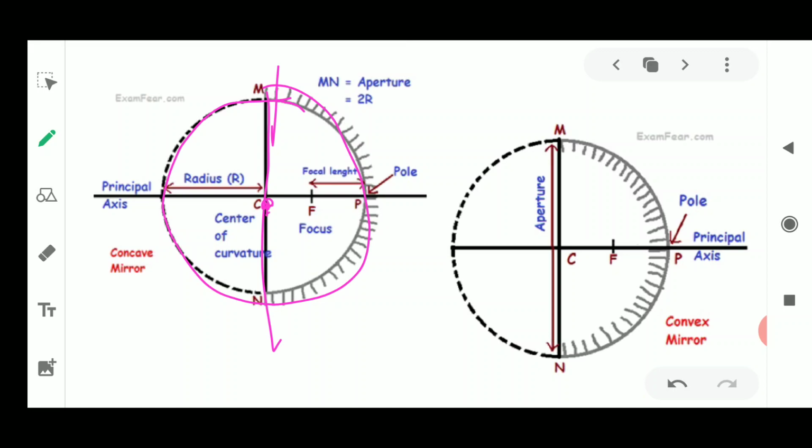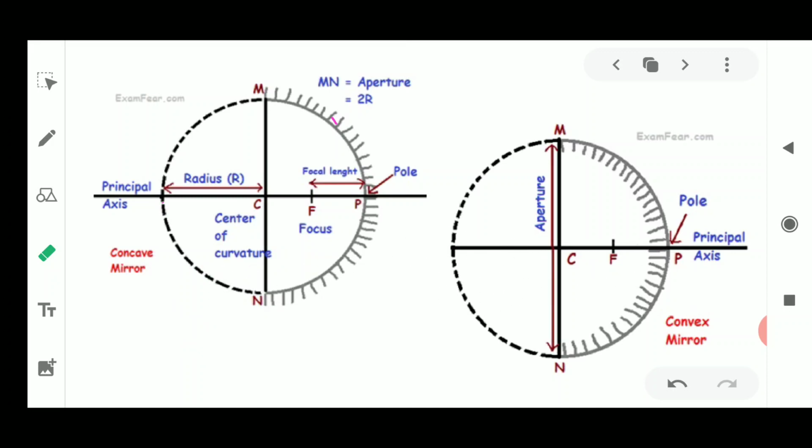Now from here, if we move towards right or left, this part is known as the center of curvature, the point where the center of the circle lies, up to the place where you have cut the mirror. This is always denoted by the capital letter C in this topic.